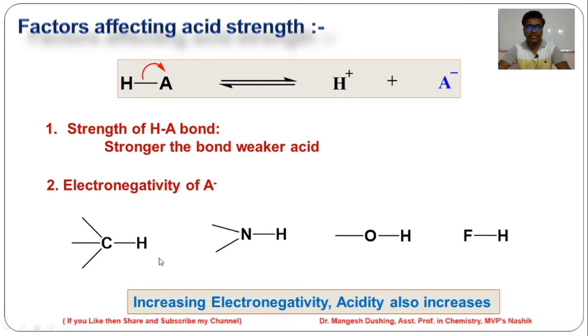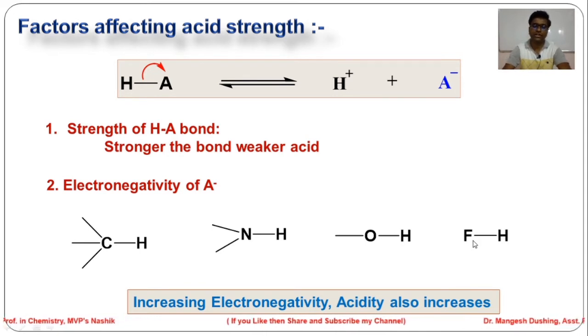If you compare these four species, HF, OH, NH, CH, F is the most electronegative atom. So the negative charge on F minus, the conjugate base of HF, will be stabilized, which makes HF a strong acid.